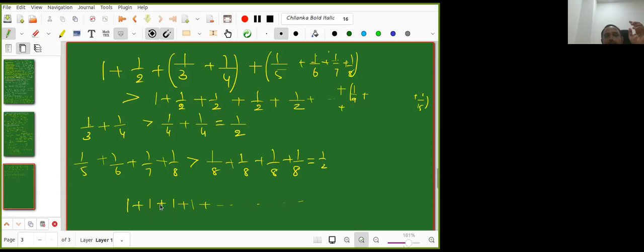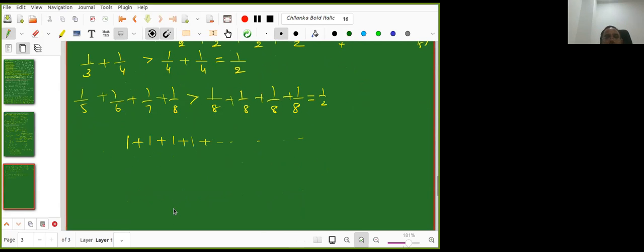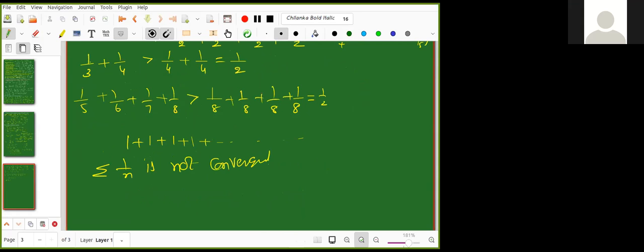Yes, sir. They're infinite. So again I'll get a sequence: 1 plus 1 plus 1, keep on adding. What is going to happen? Is it a finite quantity? No, sir, it is not finite. Like every day you earn 1 rupee, assuming your life is infinite, then you can earn infinite money. It is not a finite quantity. So what is the conclusion now? So summation 1/n is not convergent. Convergent means it has a finite quantity, but this does not have a finite quantity.